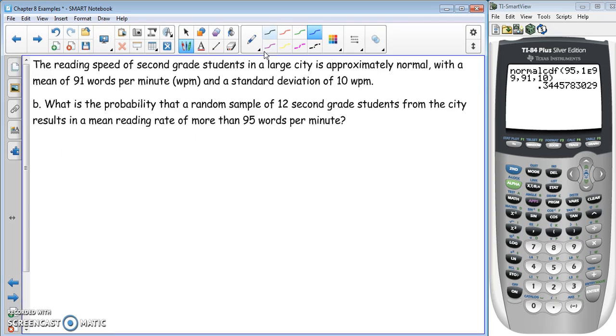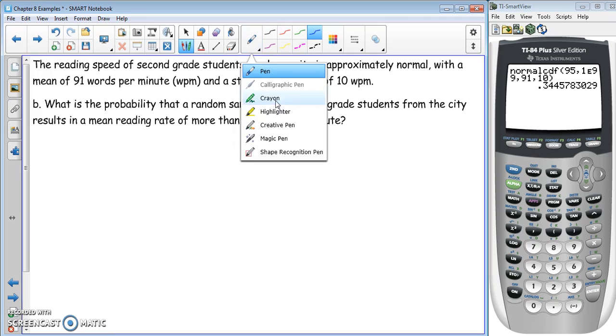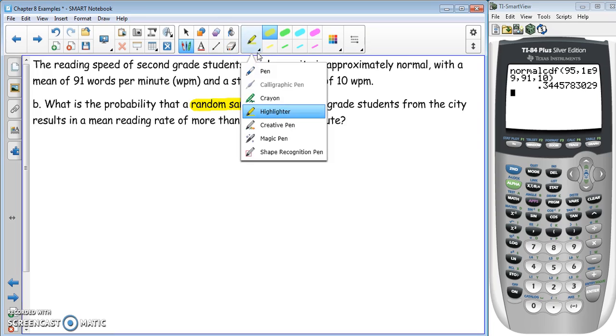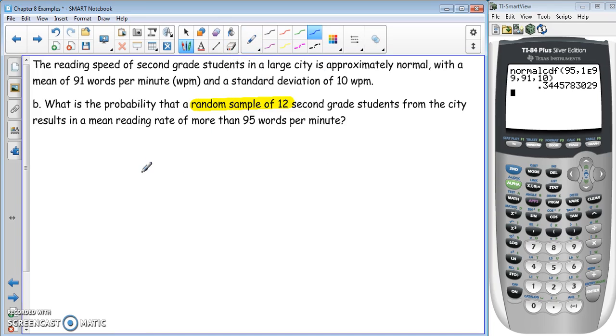The next question we have, a random sample of 12. So we're looking at a sampling distribution now. And we want to know what is the probability that in the random sample of 12 second grade students from the city that it results in a mean reading rate of more than 95 words per minute.